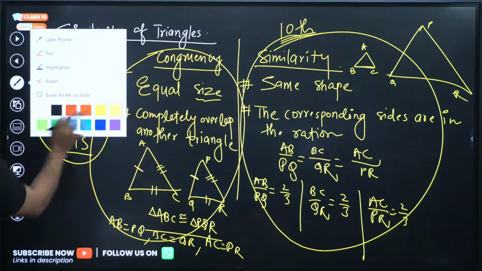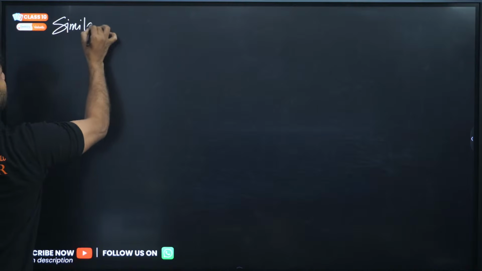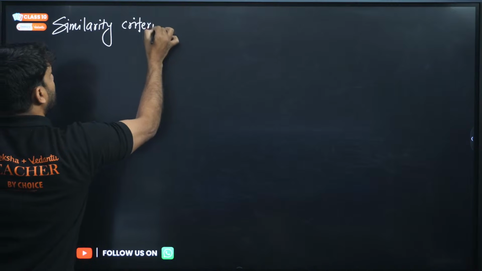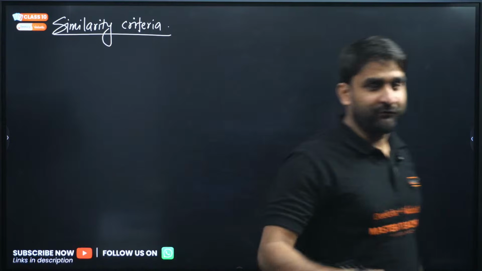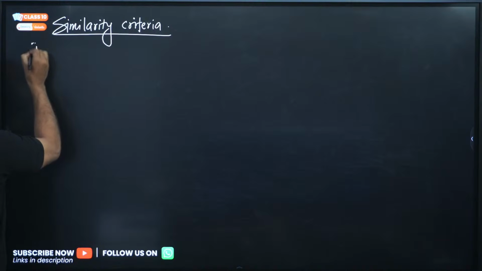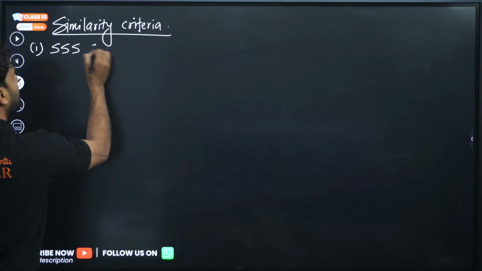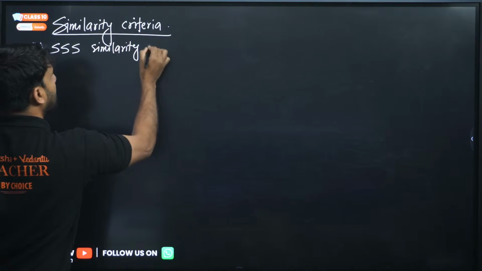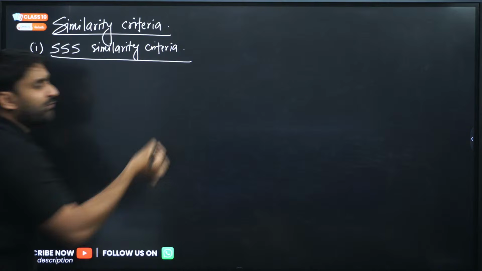So let's talk about similarity criteria. How can you prove whether the triangles are similar or not, my dear? So the first similarity criterion is, my dear, triple S similarity. So my dear champion, triple S similarity criterion means what?